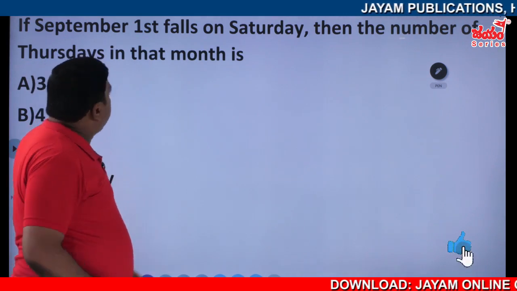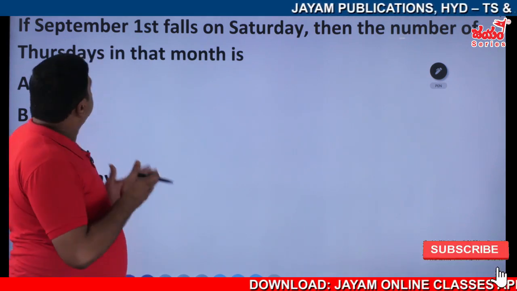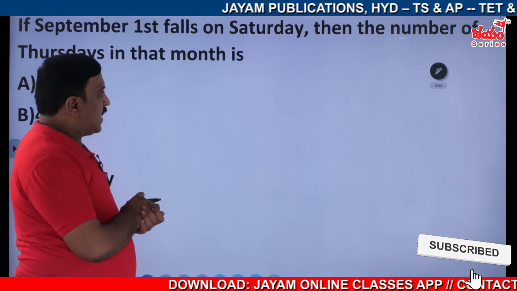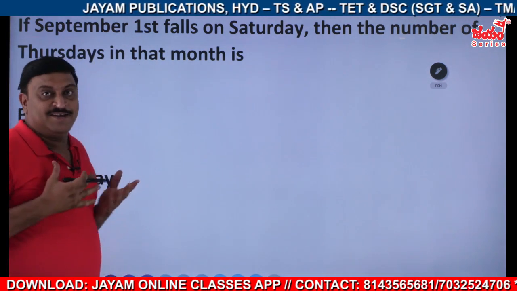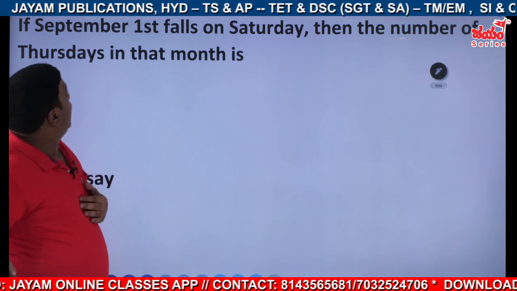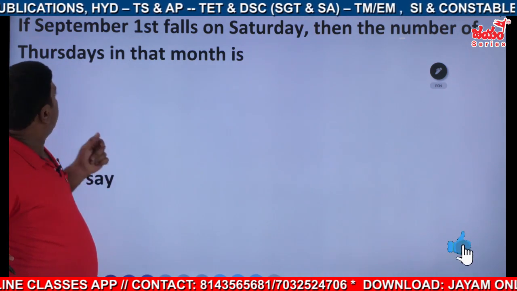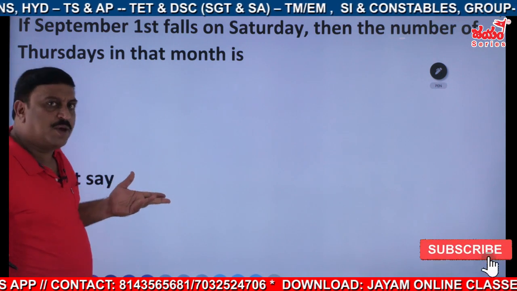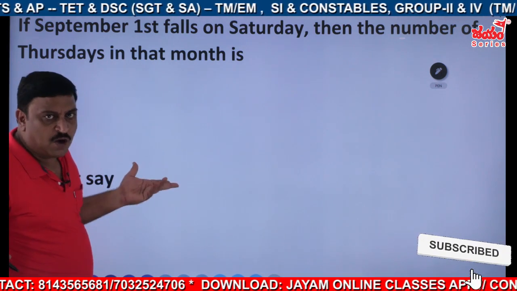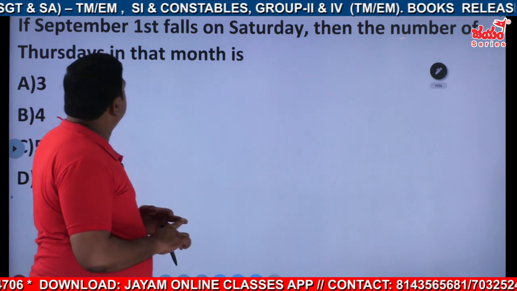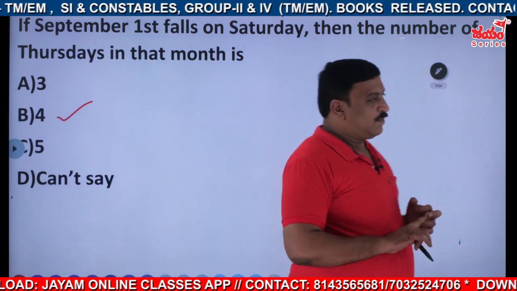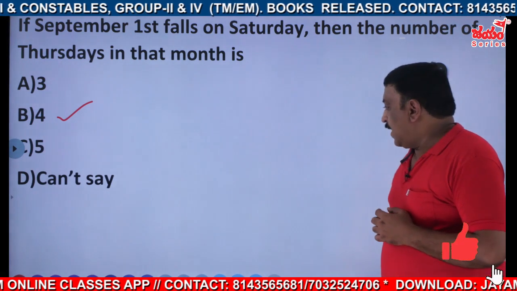If September 1st falls on Saturday, then the number of Thursdays in that month, how many? Obviously, 4 times. So it is 4 times. Nothing problematic in this one. Then next.